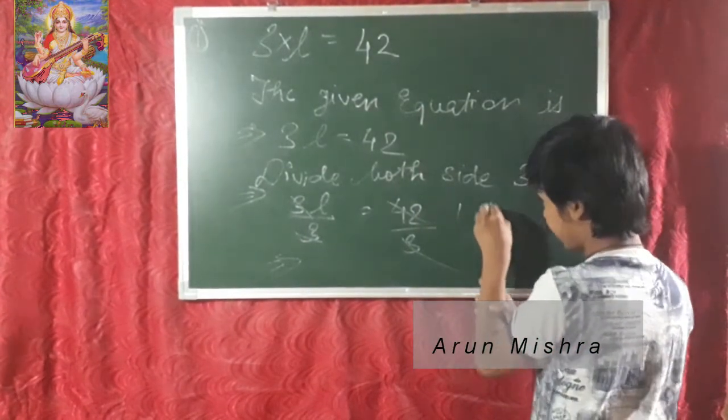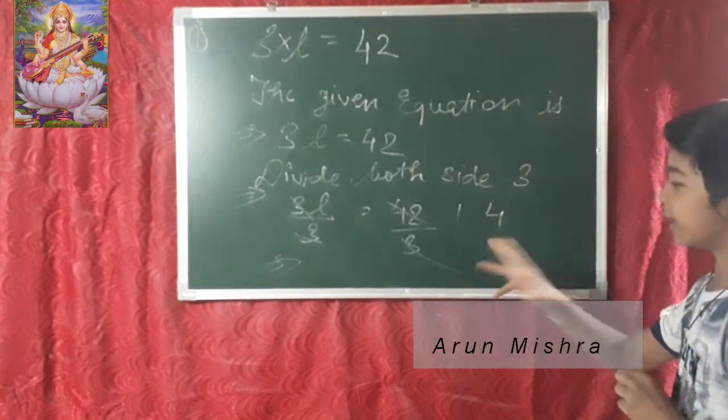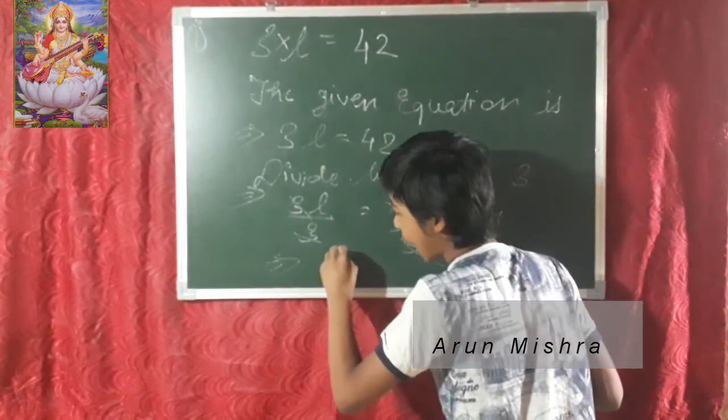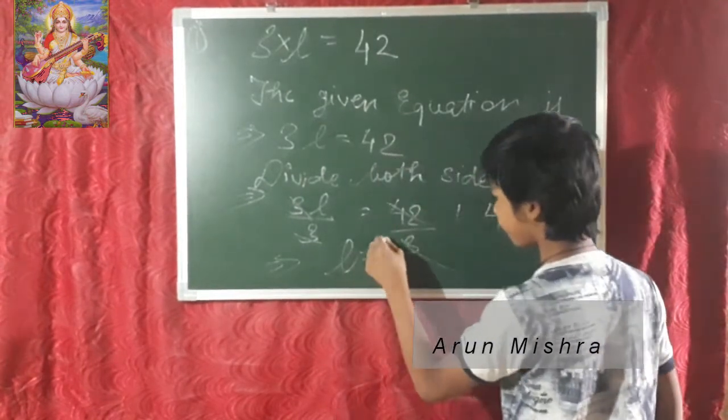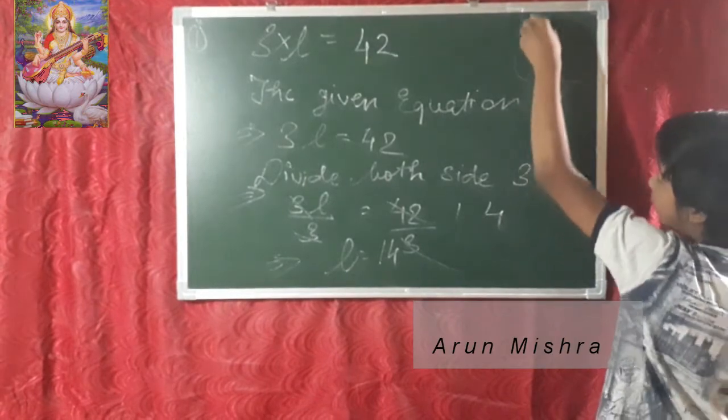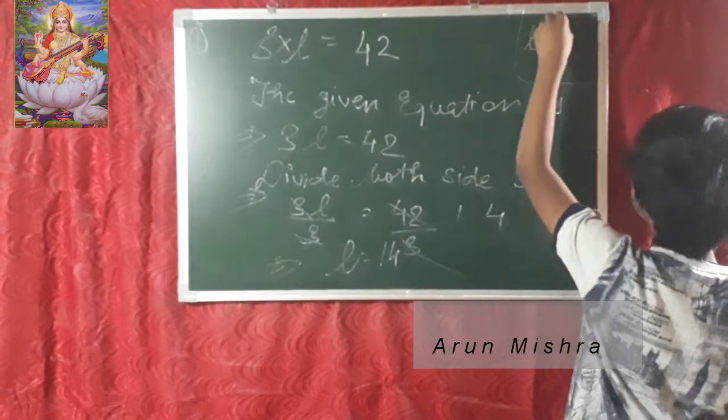It will come with 14's table. 3 multiplied by 14, the answer is given, 42. So the value of L is 14. So we can write here also, value of L is equal to 14.